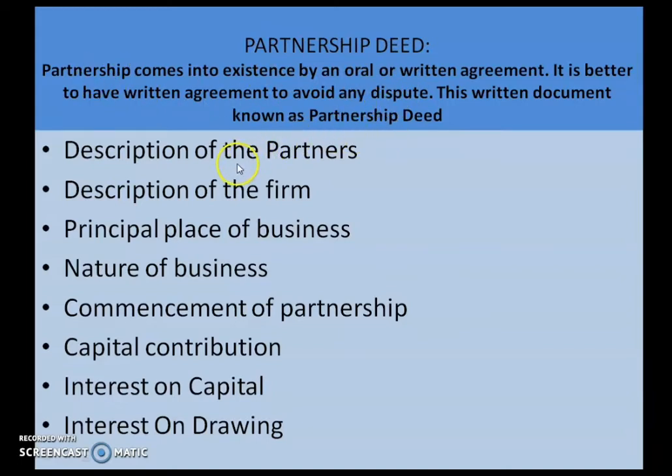In partnership deed, these things will be explained in brief: the description of the partners, who are the partners of that partnership firm, description of the firm, then principal place of the business, where this business is conducted, the nature of the business, commencement of the partnership, when this partnership started, how much capital is contributed by each of the partners, how much interest on capital is decided by the partners, how much is the interest on drawings, etc.